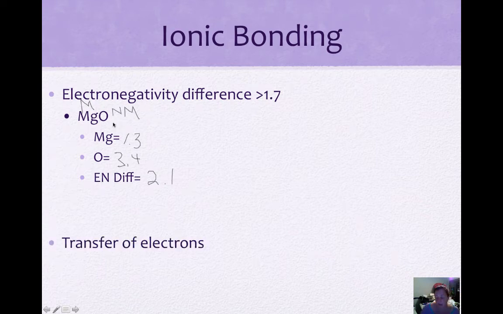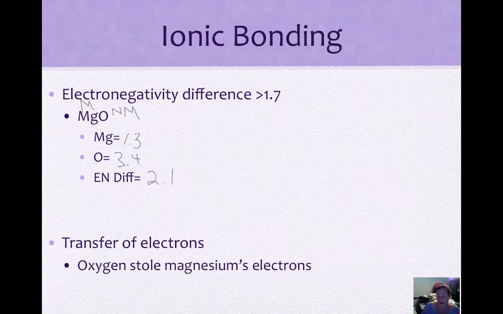With ionic bonding, there's a transfer of electrons. In this case, our magnesium is transferring its 2 valence electrons to oxygen. So oxygen stole magnesium's electrons. Since magnesium has 2 valence electrons and oxygen has 6, if magnesium gives up its 2 and gives them to oxygen, now oxygen has a complete outer shell and so does magnesium. So this is how ionic bonding works. They help each other out by the metals passing off their electrons to the nonmetals to complete their shell, and magnesium loses its outer shell, which leaves it with a complete shell as well, and everybody's happy.